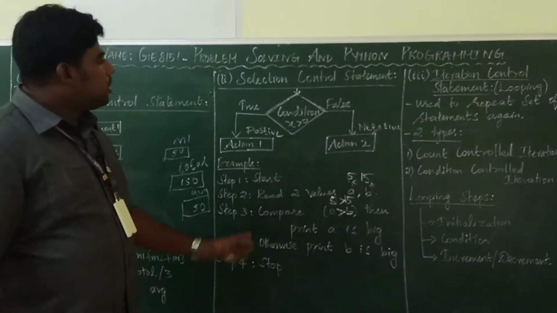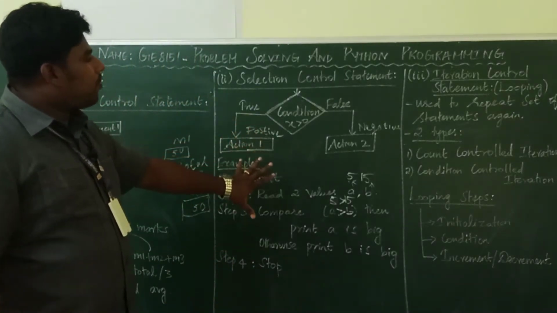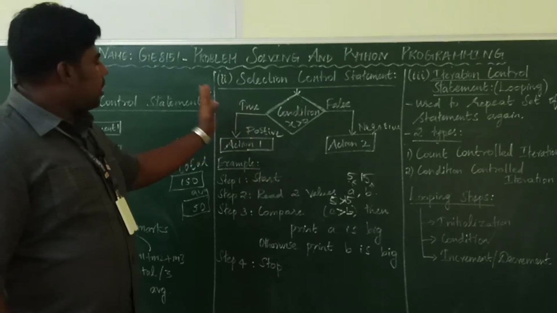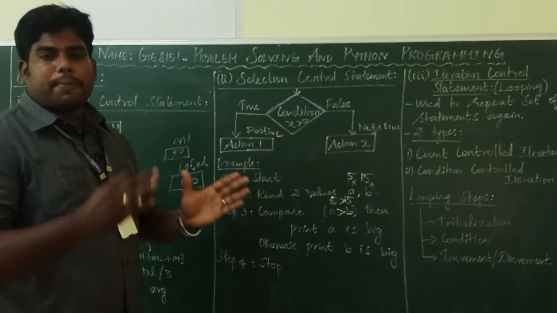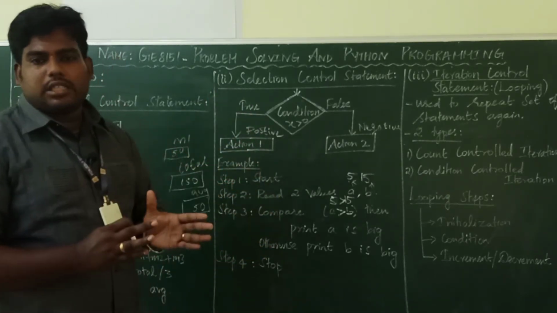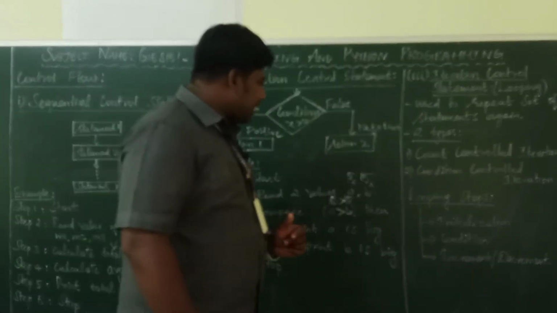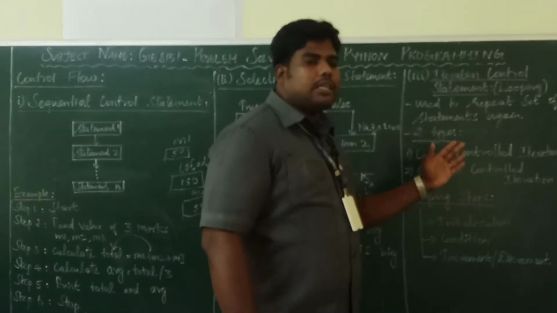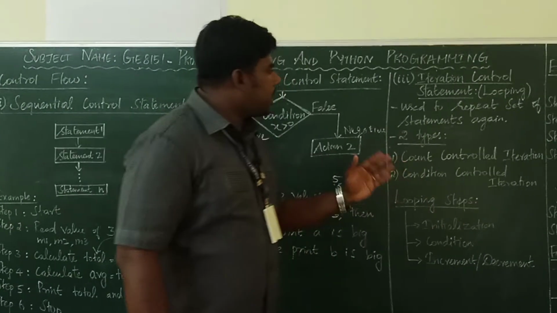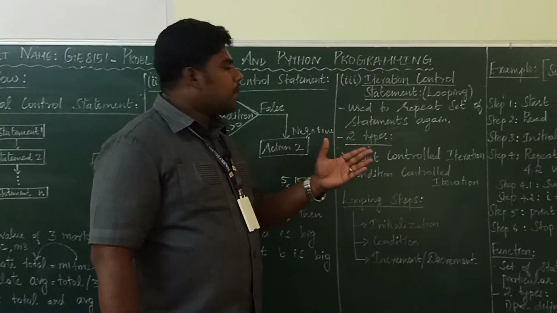All of you got it? So this is the way the sequential selection control statement will work. Depending upon the condition, the control will change. Okay. The next one is iteration. This is very important in the building blocks of algorithms and your further upcoming programming logics.